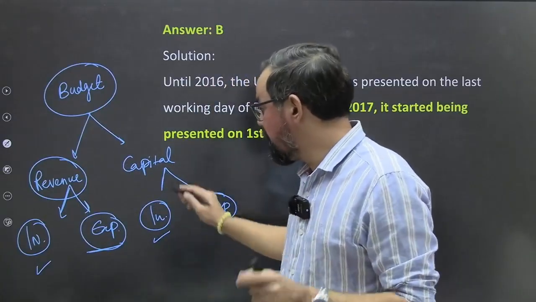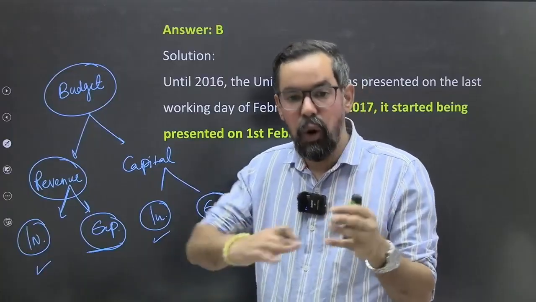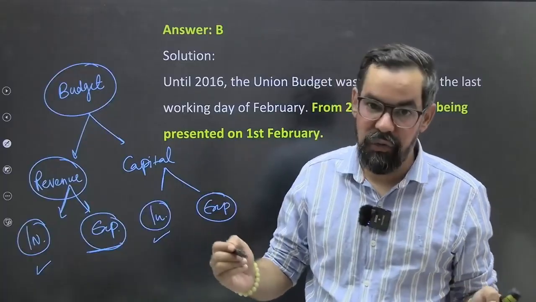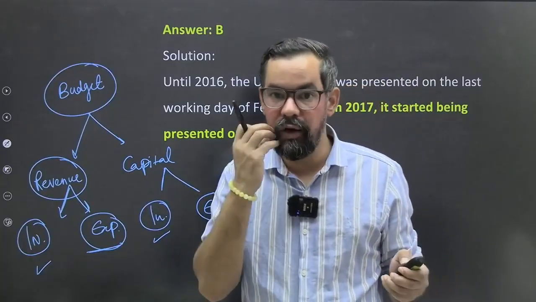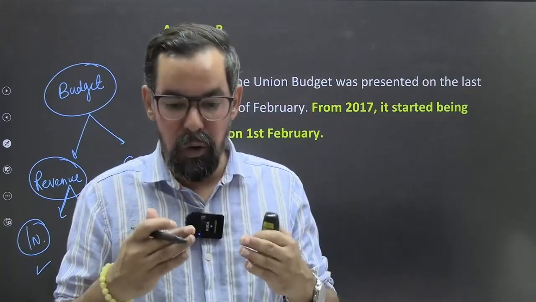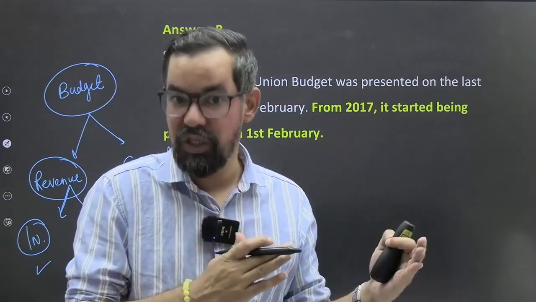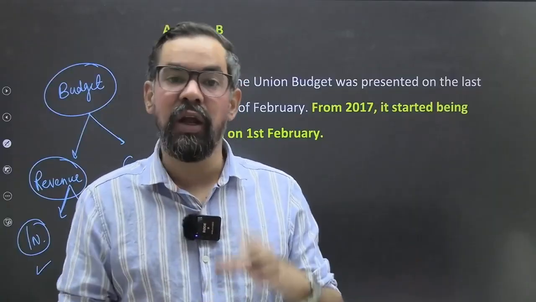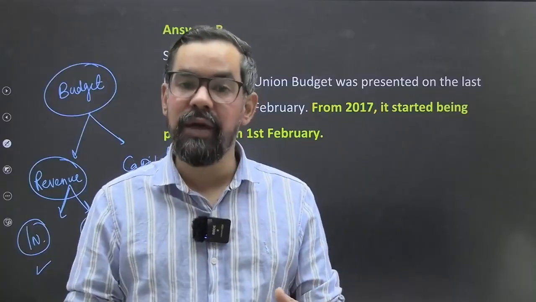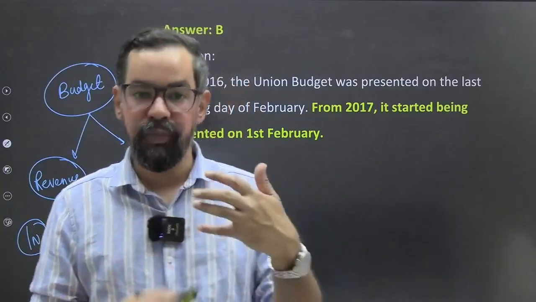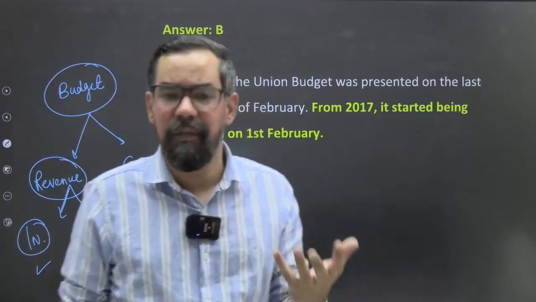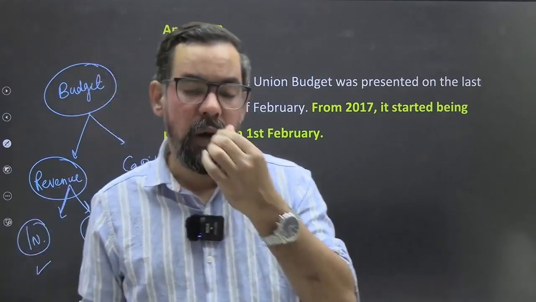ठीक है, so capital income is basically borrowing, and we invest that particular amount in capital expenditures with a higher rate of interest. ठीक है, और higher rate ROI, ठीक है, return on investment. ठीक है, so basically what the government generally does, they generally borrow money from public or domestic as well as international market, and they lend that or invest that in capital expenditure like creation of dams, roads, highways, airports, and the return on these investments is higher than the borrowed one. And being a developing nation, we have to work on so many areas.